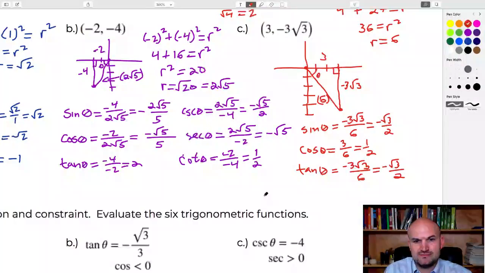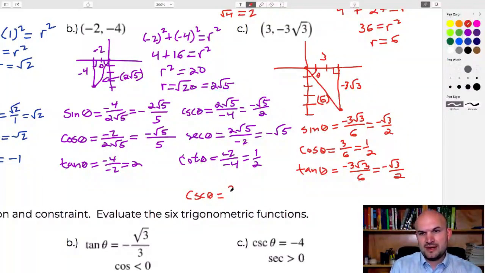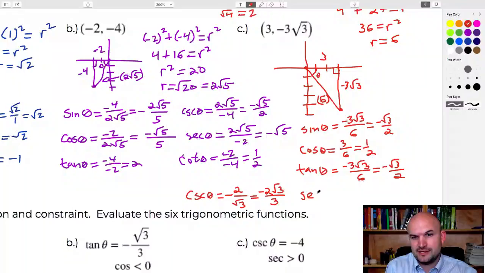And then our reciprocals. I didn't really give myself a lot of space, but let's do it over here. Cosecant of theta, let's just do this quickly, is just going to be the reciprocal here. So if I reciprocate this answer, I would have a negative 2. Let's write this as a negative 2 over radical 3, and if I rationalize the denominator, that's going to be a negative 2 square root of 3 over 3. And I already showed the rationalize at the beginning, so I'm not going to go back over that. The secant of theta, that one's pretty easy. That's just going to be 2, reciprocal of 1/2.